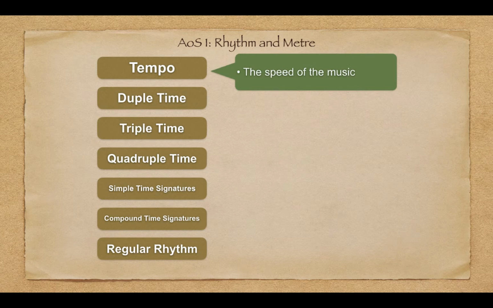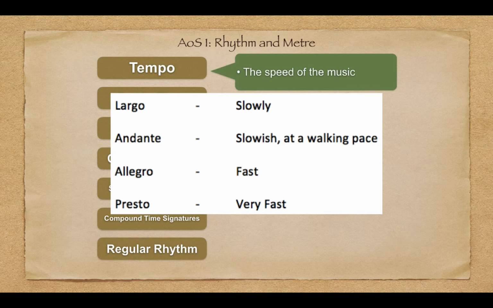Tempo. Tempo, simply put, is the speed or pace of the music. We could also think of it as the speed of the underlying beat. Here are some Italian terms to remember. Largo is a slow tempo. Andante is a little faster, but would still be considered as slow. Allegro is a fast tempo, and presto would be considered as very fast.